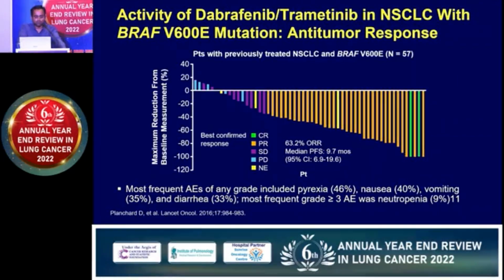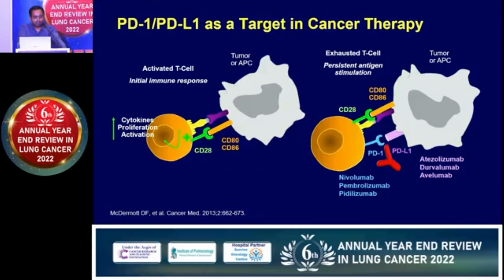So it is our responsibility. We should not miss these, even though they are rare mutations; we should test for them and try to find them. Again, if all these are negative, then we rely on the PDL1 and PD1 inhibitors. This diagram shows the cancer cell with the PDL1 ligand, and our immune T cell with PD1 as a receptor. In the presence of PDL1 and PD1 binding, the T cell is not able to kill the cell. So there are different PDL1 or PD1 inhibitors, nivolumab, pembrolizumab, atezolizumab, durvalumab, which inhibit this binding, and this leads to direct killing of the cancer cells.